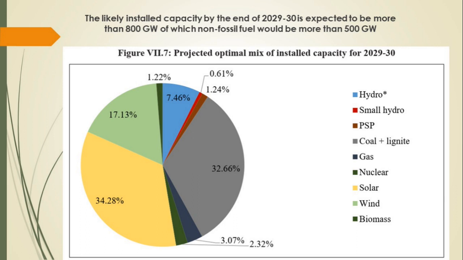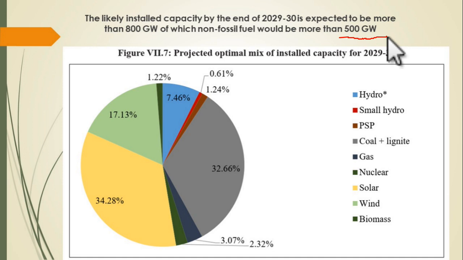And out of that 800 gigawatt, 500 gigawatt will be renewable energy sources from which we will gain the power. 500 gigawatt is more than 60%. So by 2030, you will see this miracle happening in India where more than 60% of the power is coming from renewable energy resources.